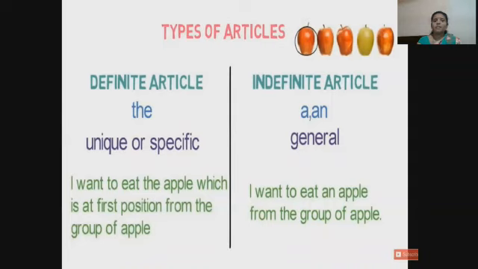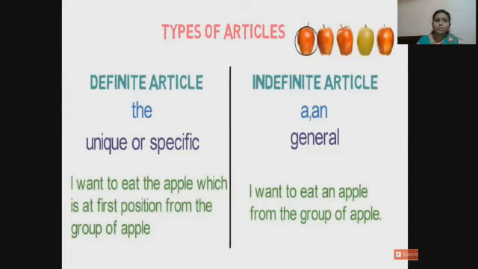For example, here how many apples are there? 5 apples. I want 1 apple, any 1 apple, we will write an apple. If I want a specific one, the first one, we use the.